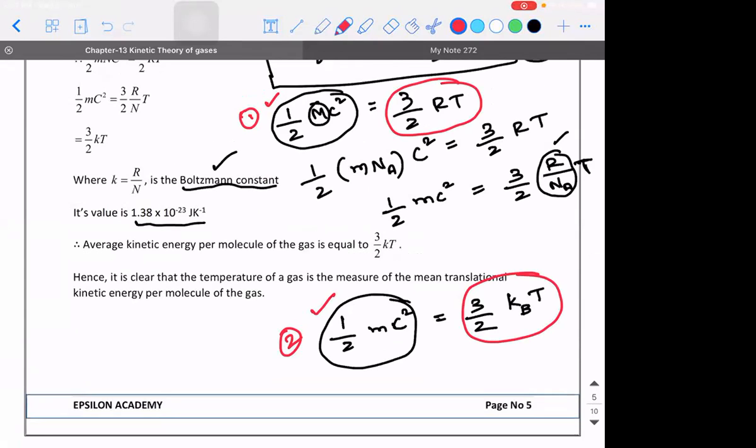It's very simple, isn't it? Write it down. The first one is average kinetic energy, whereas the second one is not average kinetic energy, it is average kinetic energy per molecule. Average kinetic energy per molecule is 3 by 2 into Kb into T. Average kinetic energy of the total gas is 3 by 2 into R into T. Am I clear?